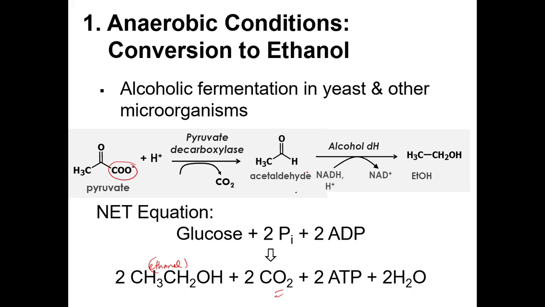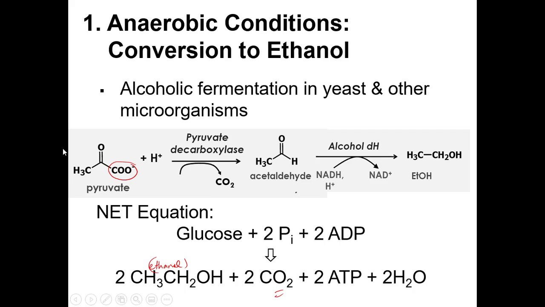Yun yung sa step number 6 sa conversion ng glyceraldehyde 3-phosphate or GAP to 1,3-BPG. So meron na tayo doon na formation ng NADH. Kaso dito sa alcoholic fermentation, ginamit naman yung NADH na yon pabalik na convert back siya to NAD+.